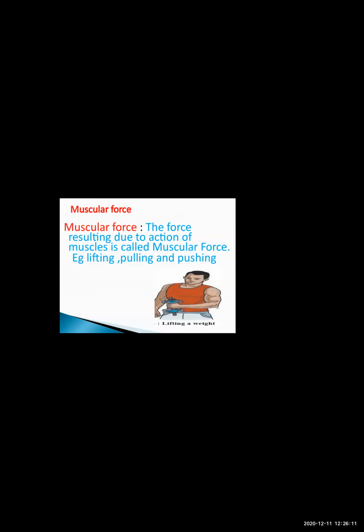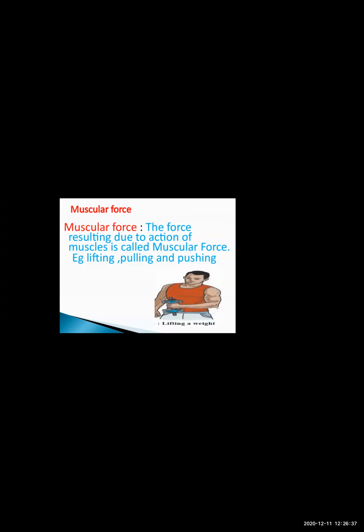The force is applied on the muscles when they are lifting anything, pulling or pushing anything. The action of the muscle is seen in the body. That type of action of muscles in our body is called muscular force.